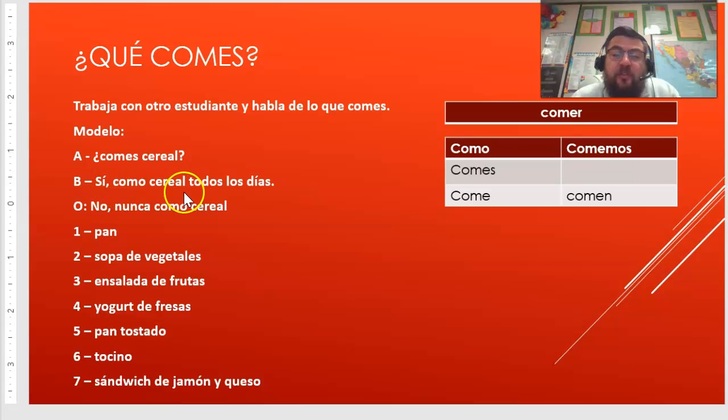You can say sí, como cereal todos los días. You can say no, nunca como cereal. You can say sí, como cereal a veces, right? It's going to vary, right? Because we have bread, sopa de vegetales, ensalada de frutas, yogur de fresas, pan tostado, tocino, and sandwich de jamón y queso. So, go ahead and write your sentences, put this on your notes.